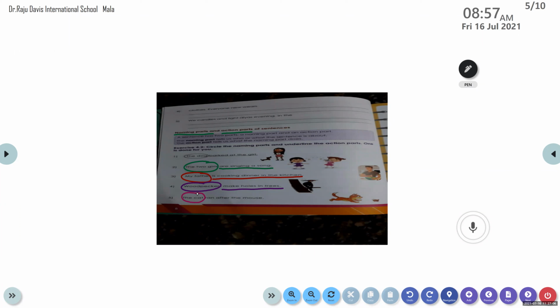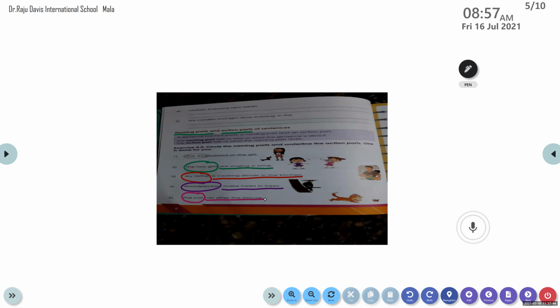Mitra, identify the action part. Ran after the mouse. Very good. The action part is ran after the mouse. The naming part of the sentence is the cat, and the action part is ran after the mouse. Good effort, Mitra. Thank you. Bennett, I want you to sit on the chair without moving it, please. You will not be able to concentrate if you keep doing it.